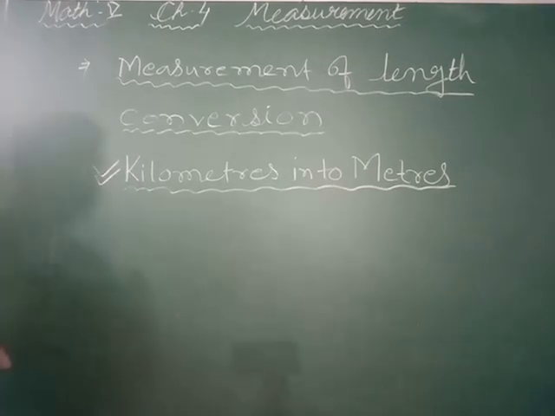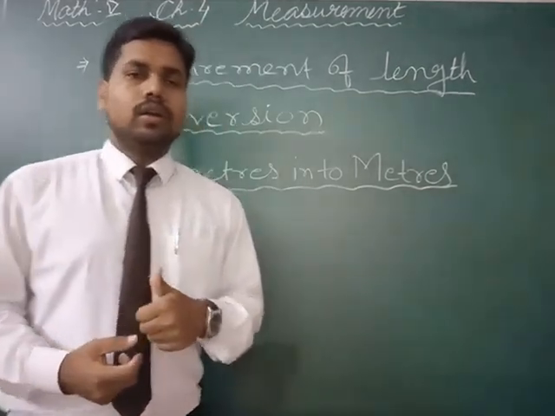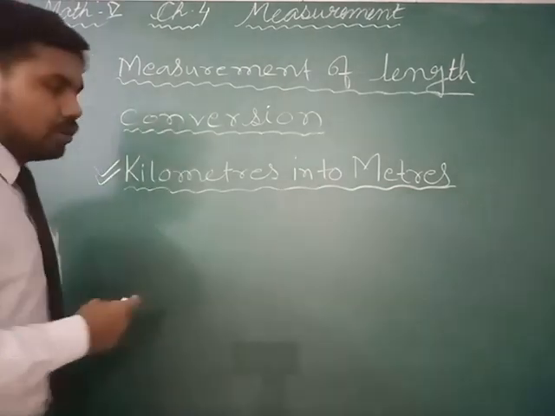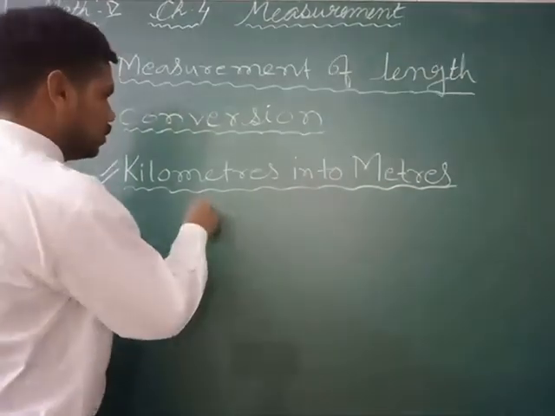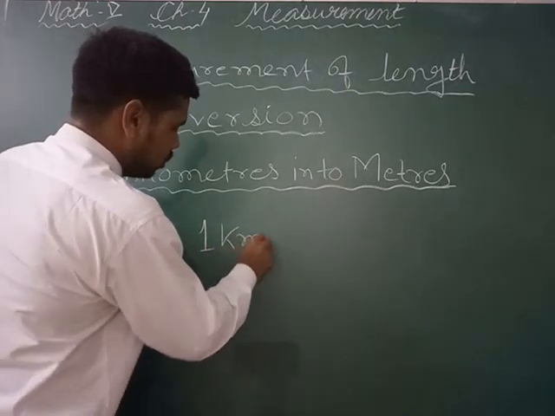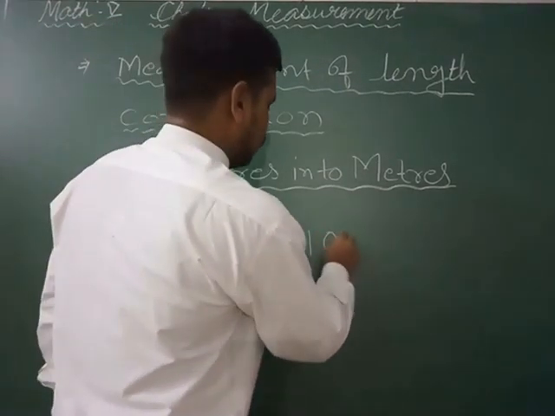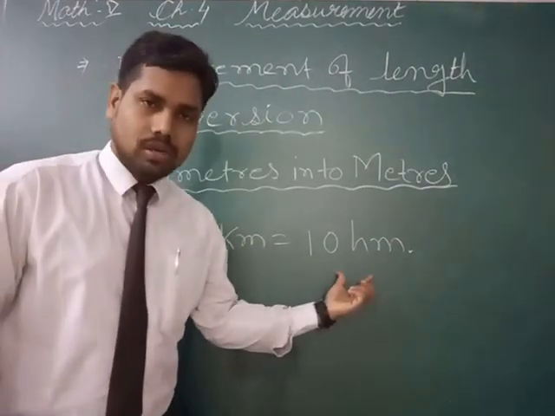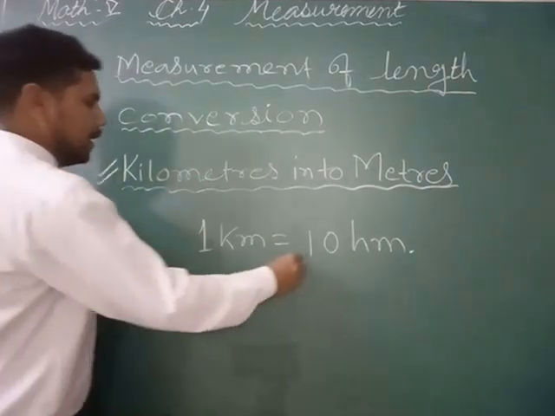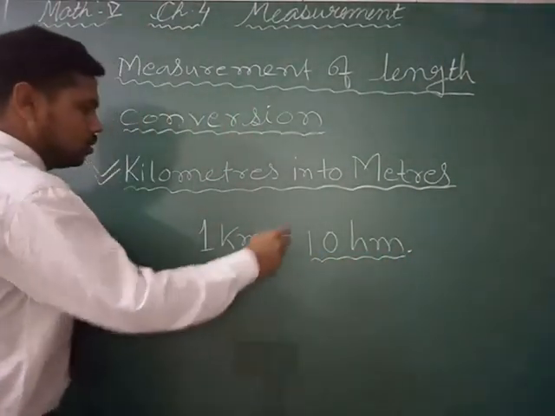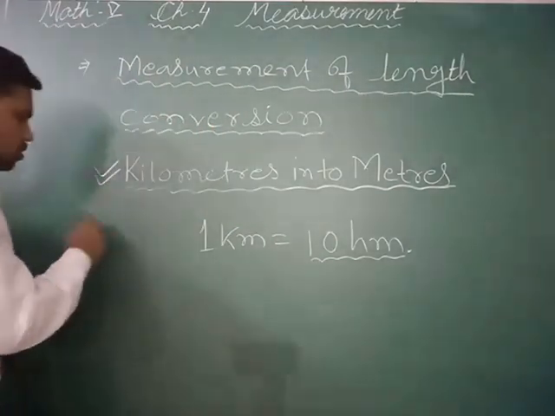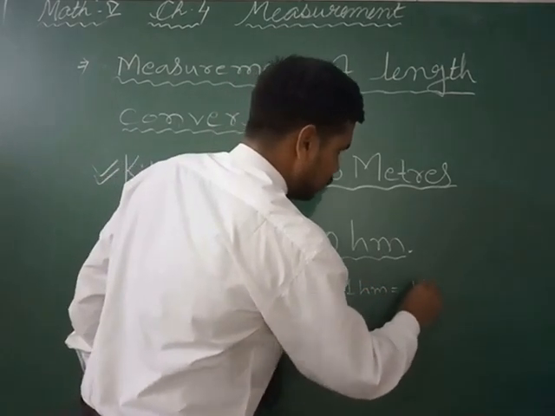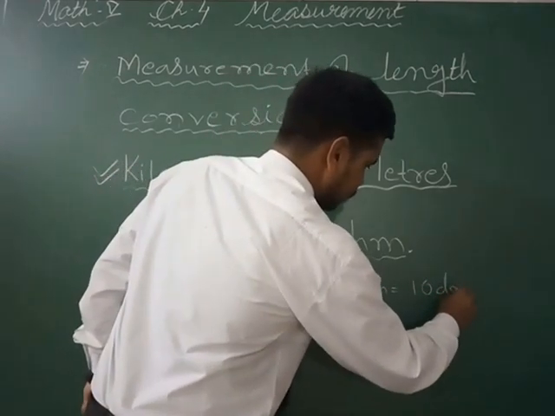So here we will check how 1 kilometer is equal to 1000 meter. First thing we know that 1 kilometer is equal to 10 hectometer. We also know that 1 hectometer is equal to 10 decameter.